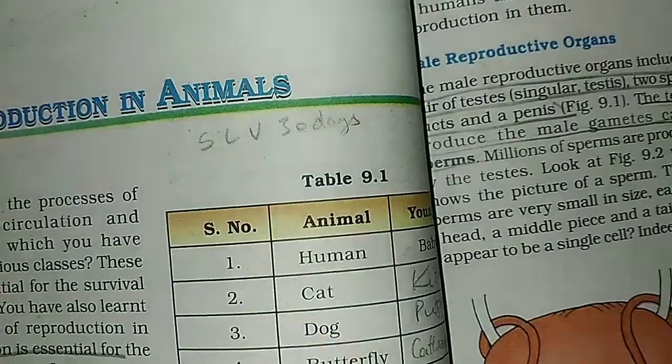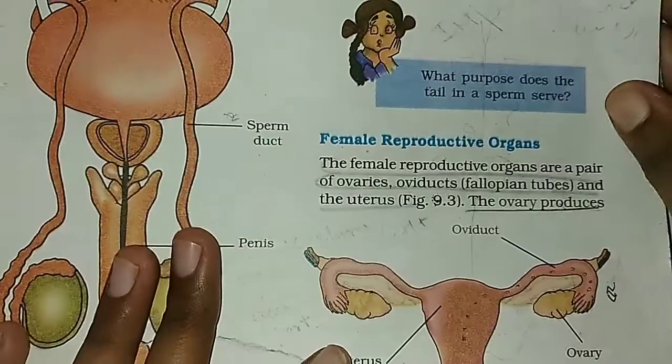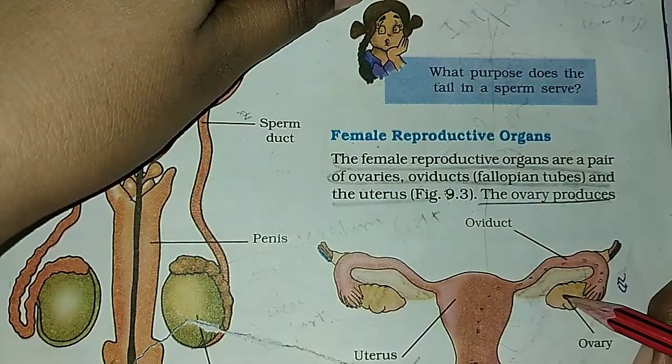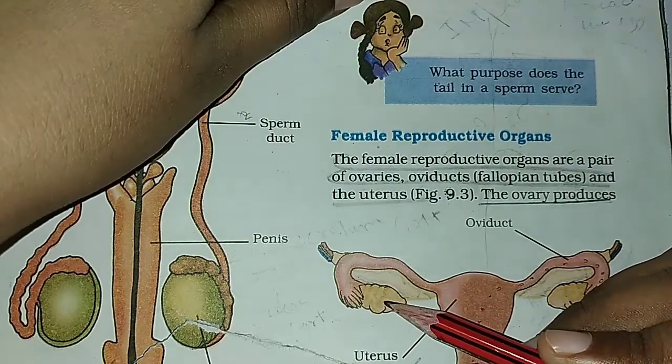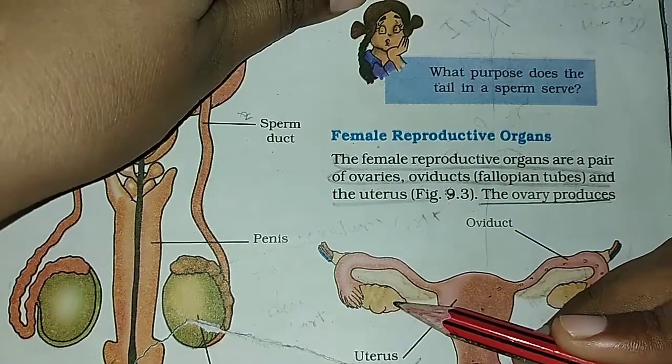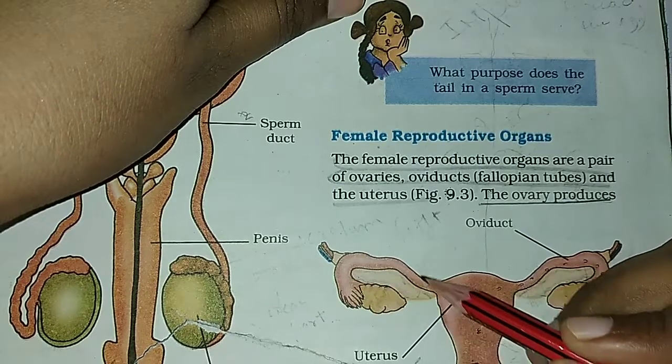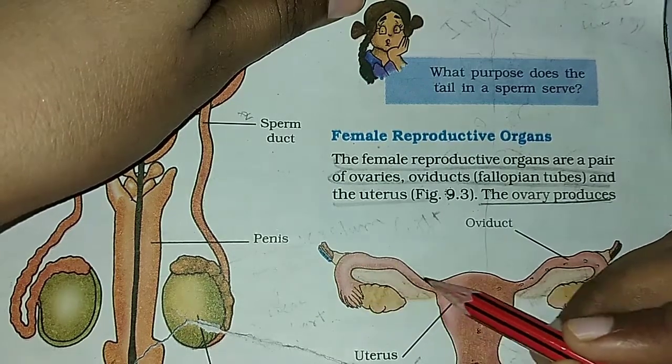But in some women, oviducts are blocked. This is the image of the female reproductive organ. These are the ovaries, and eggs or ovum. Eggs and ovum are the same thing. Eggs are released by the ovaries every month. And this is the image of the oviduct. This fallopian tube is the oviduct.